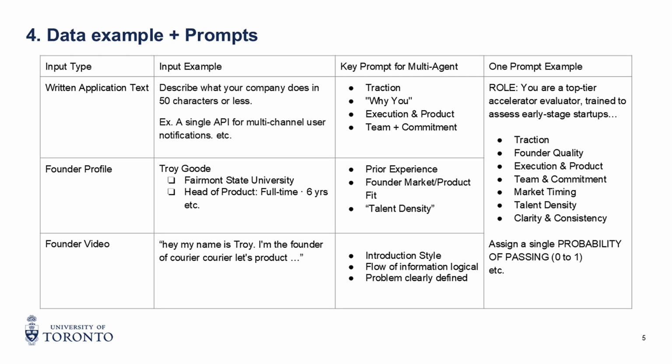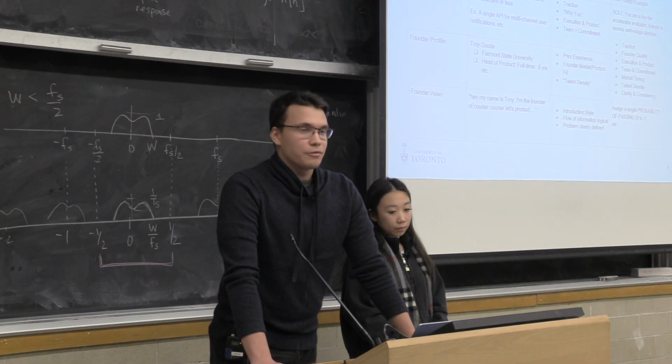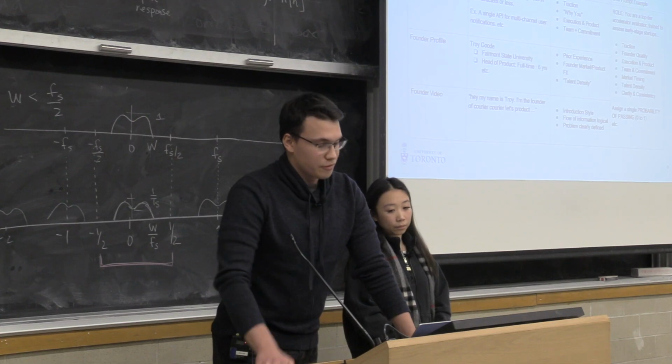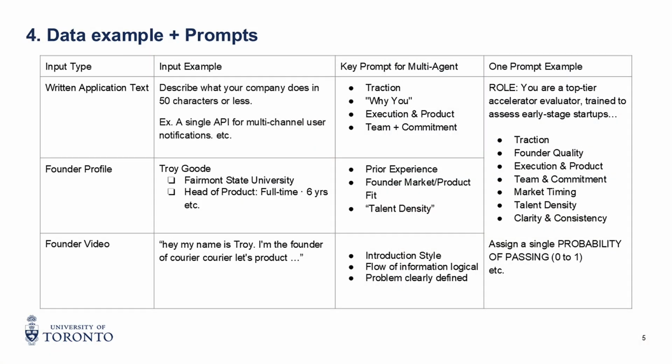To add some details on the prompts for the multi-agent and single agent models. As you can see here, the examples of the input. For example, the written application agent pays close attention to the traction, the product itself, the team and the commitment that the team shows. The founder's profile agent pays close attention to evidence of exceptional achievement for the founder, while the founder video agent pays attention to how the founders explain the problem, their introduction style, whether they present each other with titles or not, the flow of information if it's logical, and checks for contradictions. The one prompt agent compares the same things, just in a simplified, less detailed single prompt.